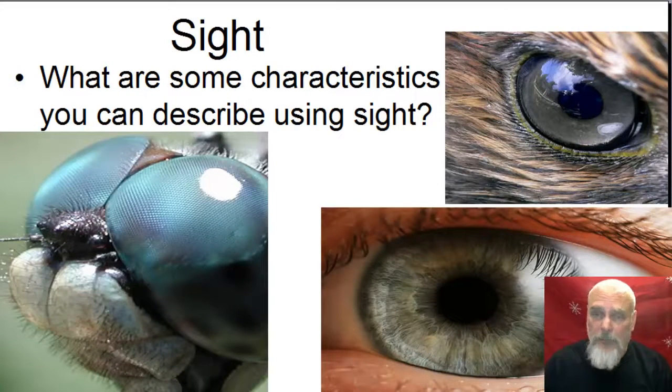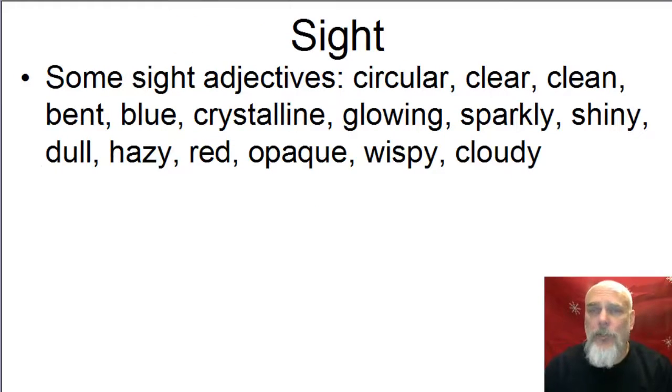So sight. Some characteristics you can use describing sight. Here are some adjectives that are used to describe things that you can see with your eyes. You don't have to write these all down, but read them to yourself. Be a little bit familiar with them. If you don't know what one of them means, either look it up or you can ask me later.